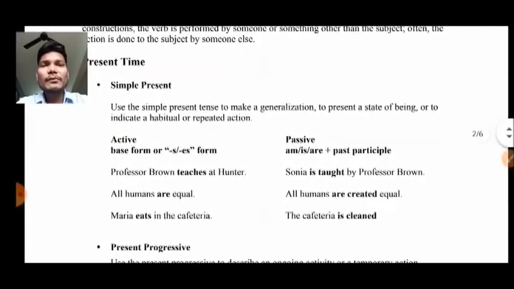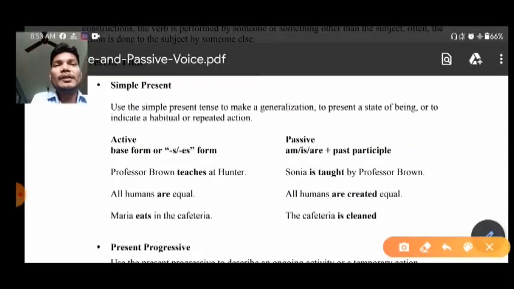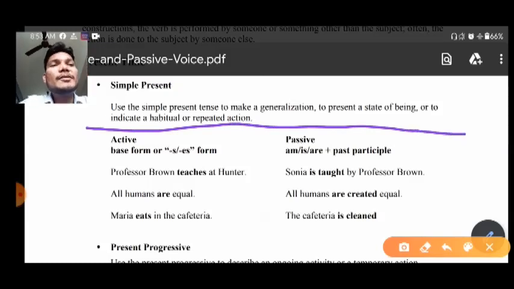First of all, you should have some idea when to use the simple present tense. So here you can see when to use this tense. Use the simple present tense to make generalizations, to present a state of being, or to indicate a habitual or repeated action. It means if you want to describe the daily routine, or if you want to present a state of being or indicate a habitual or repeated action, at that time you can use simple present tense.